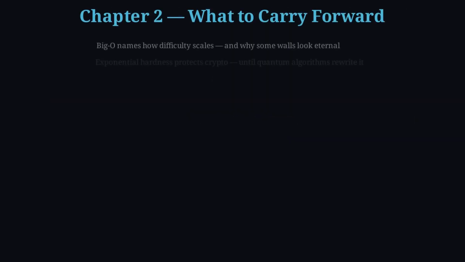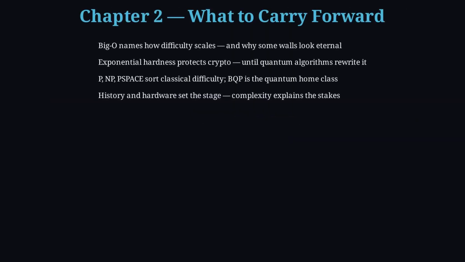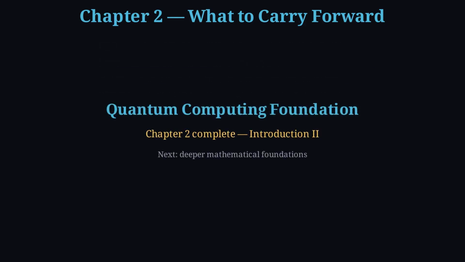What should stick from Chapter 2 is the complexity story. Big O names how difficulty scales. Exponential hardness protects cryptography until quantum algorithms rewrite the equation. P, NP and PSPACE sort classical difficulty. BQP is the home class for practical quantum speedups. History and hardware only set the stage. Complexity explains the stakes. That is Introduction 2. Next, we go deeper into the mathematical language those machines speak.